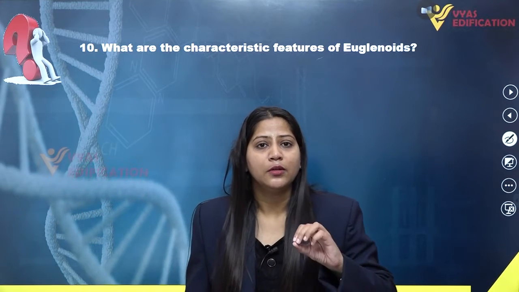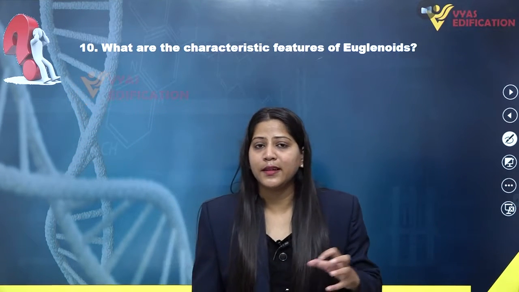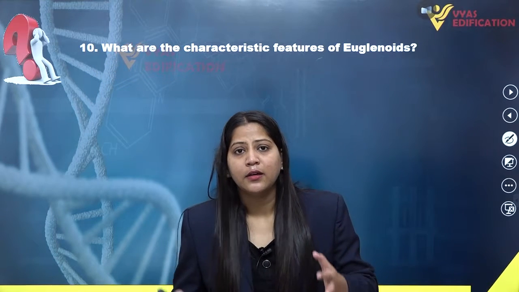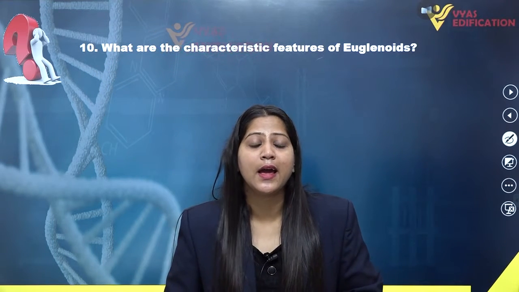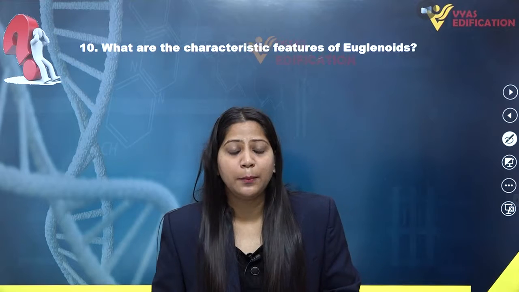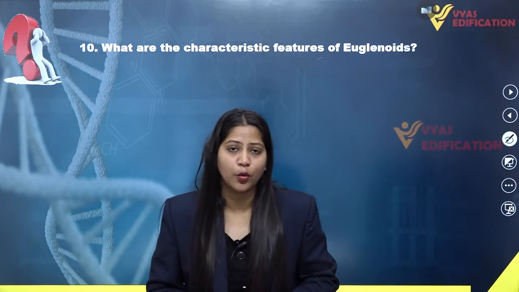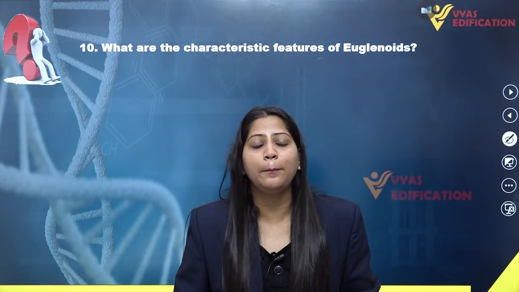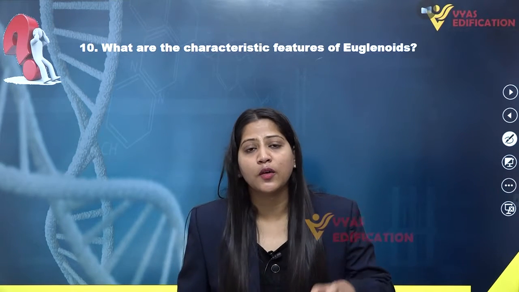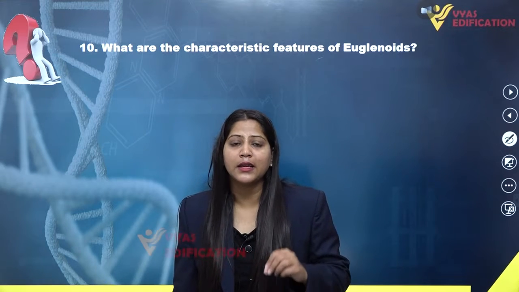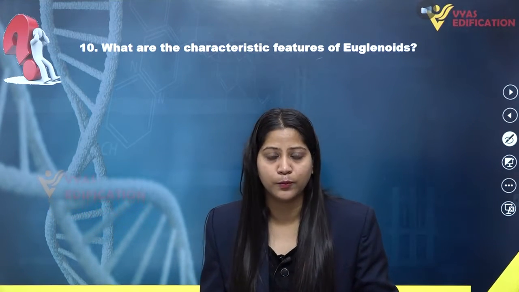This is one of the characteristic features of euglena. Also they have two flagella present on the anterior part of their body. Alright, so all these are the characteristics, and last but not least, they have chlorophyll pigment in their body, which is similar to the plants, and hence because of the presence of chlorophyll pigment, they are capable of synthesizing food by their own.